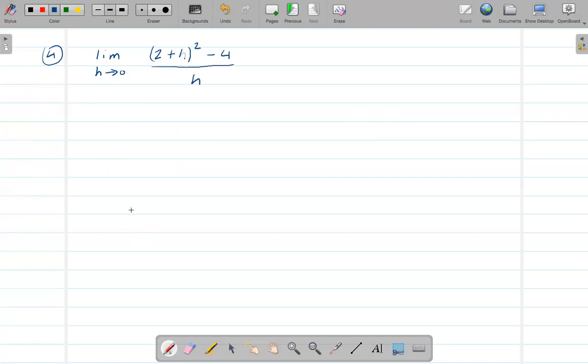So again, when h goes to 0, the denominator is 0. We can directly see that easily. So this whole thing is undefined.